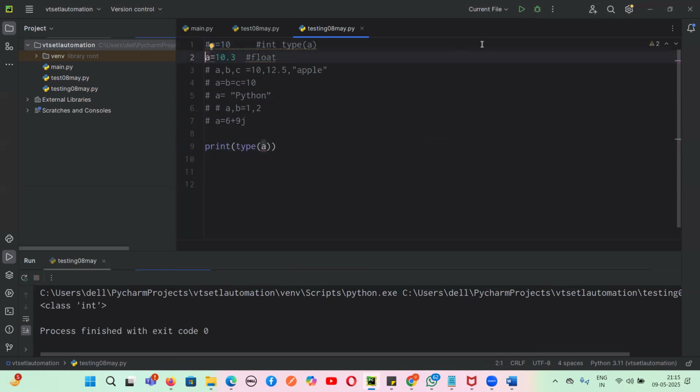So what will be the type of this? This will be float or not? Yeah, it's float. Yes. So now guys, let me comment this one and take this one, okay?